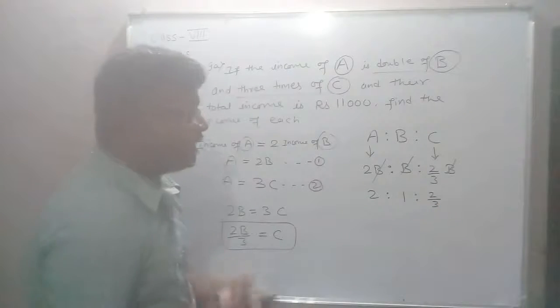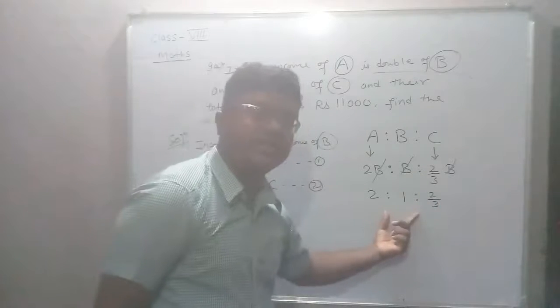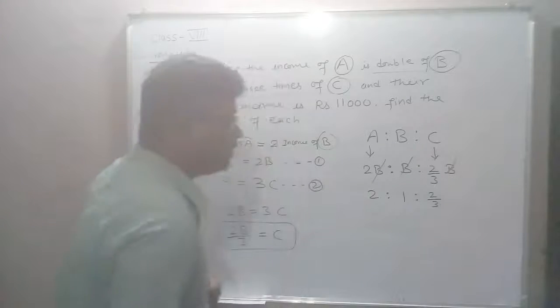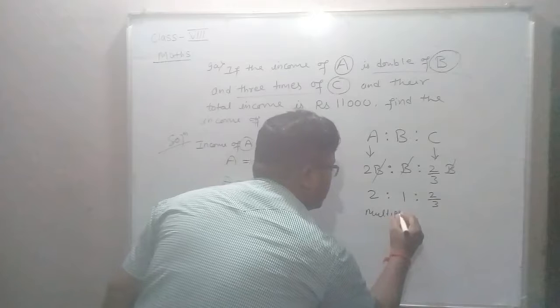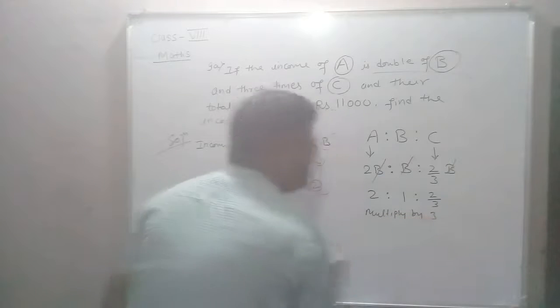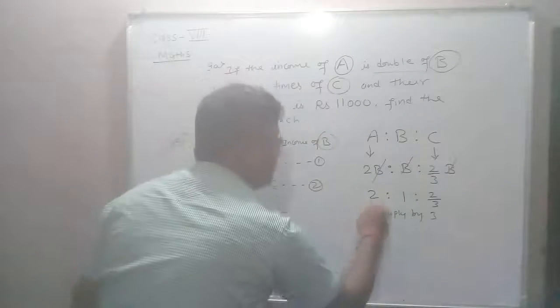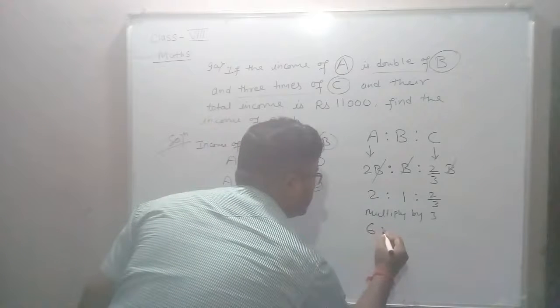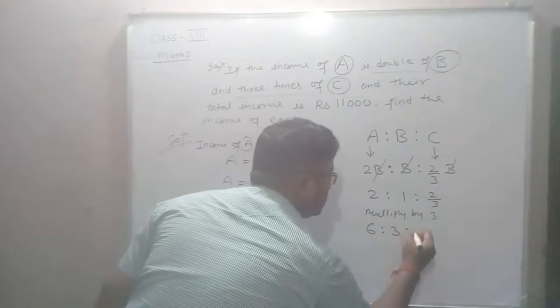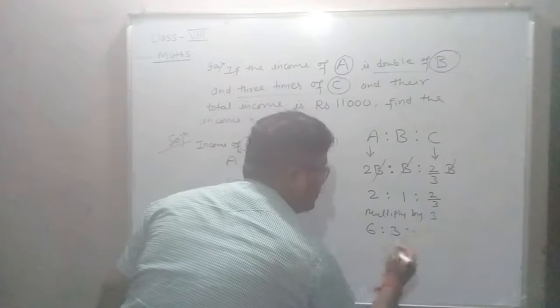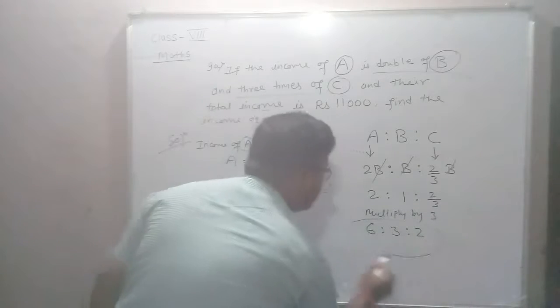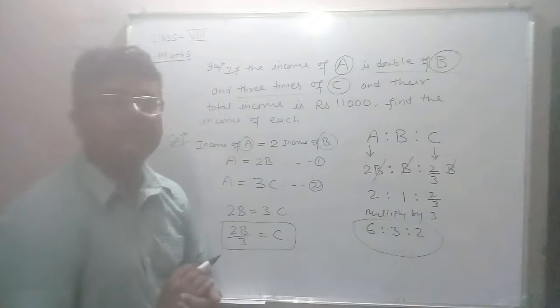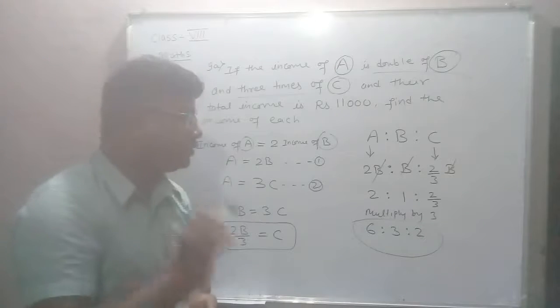To get the ratio in a simpler form, we will multiply by 3 in all. Then we get 6 is to 3 is to, and here 3 will be cancelled, 2. You will get the ratio 6 is to 3 is to 2.